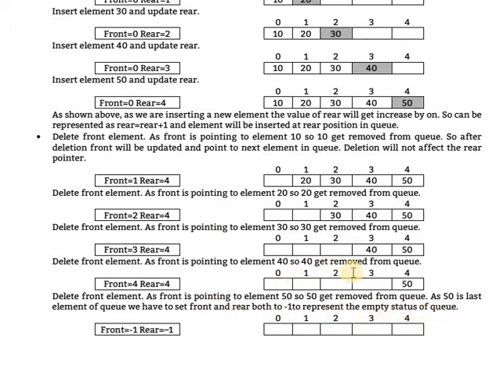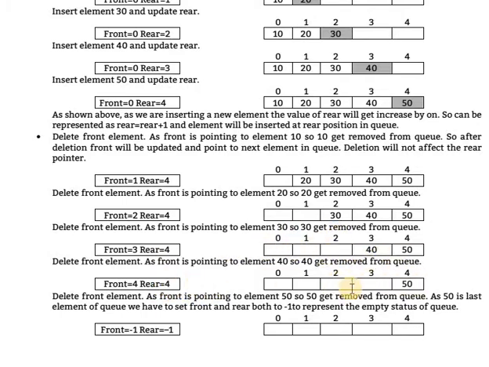Okay, means when all elements are removed, the pointers front and rear are normally incremented by 1. Okay, but in one case, when all elements are removed from the queue, then it is set as the queue is empty. That time front is equal to -1 and rear is equal to -1. Clear that? Means one by one the elements will be removed.